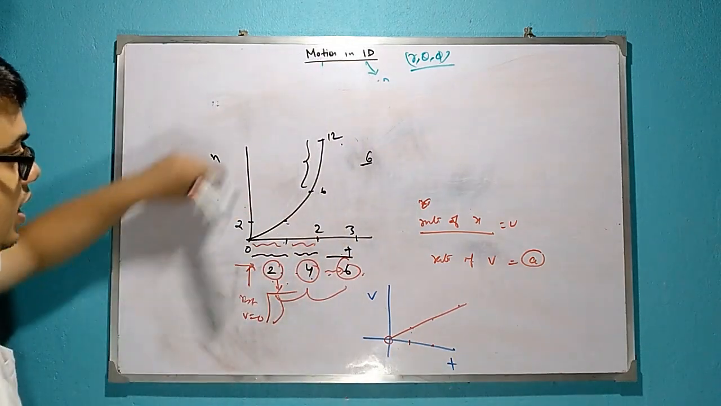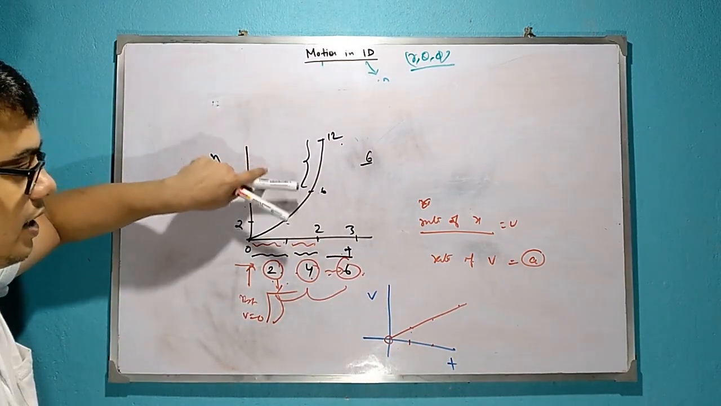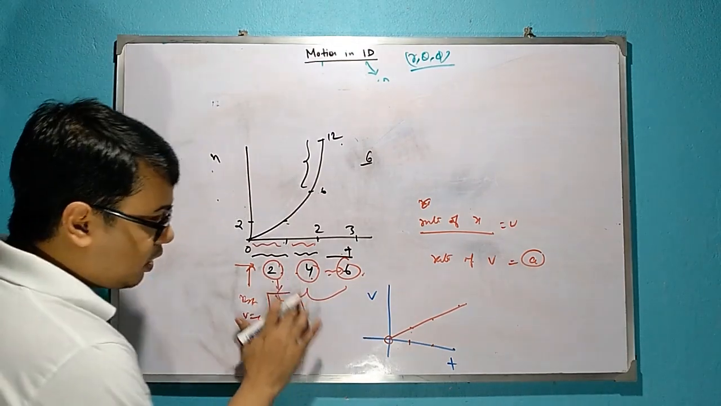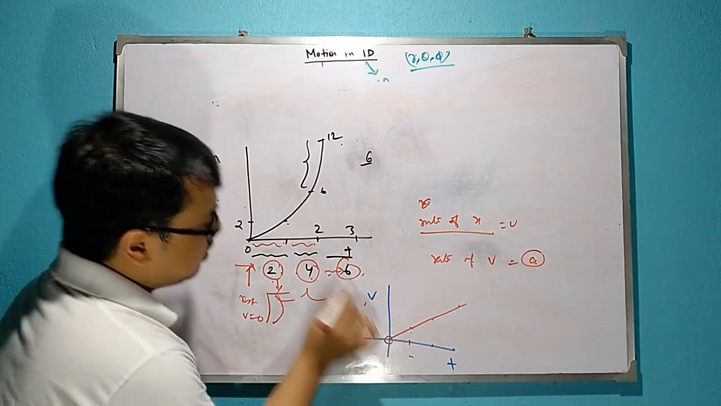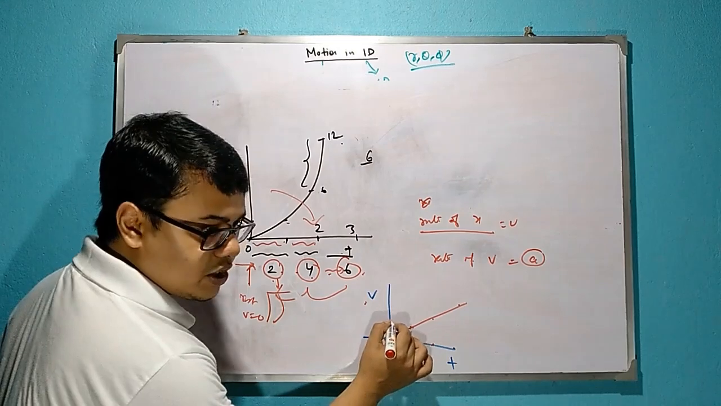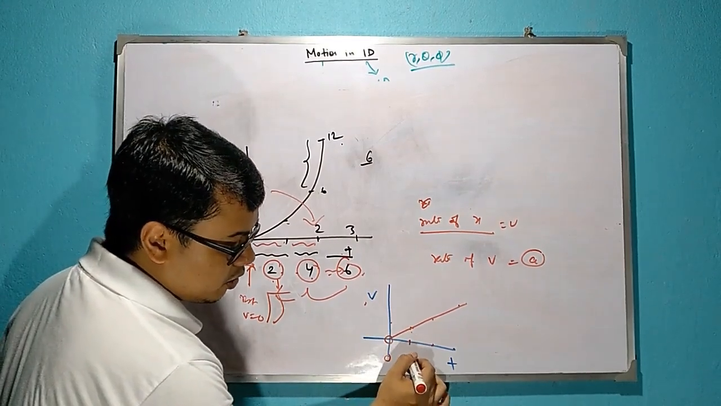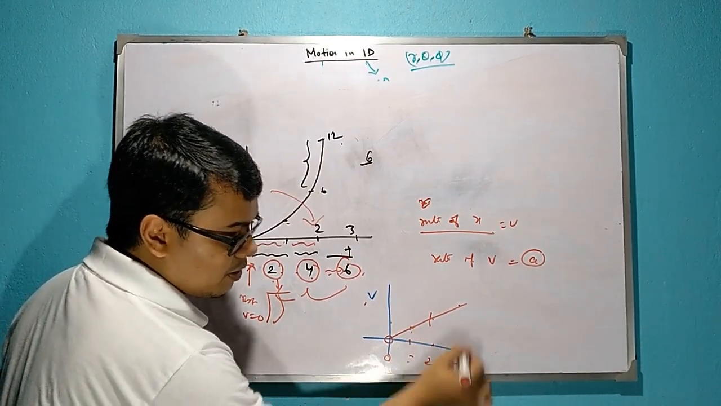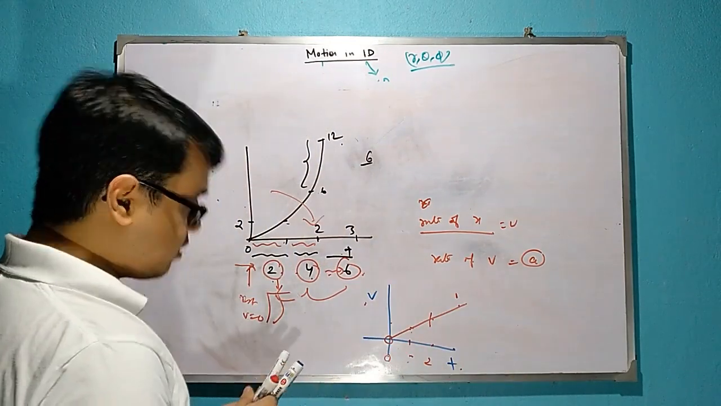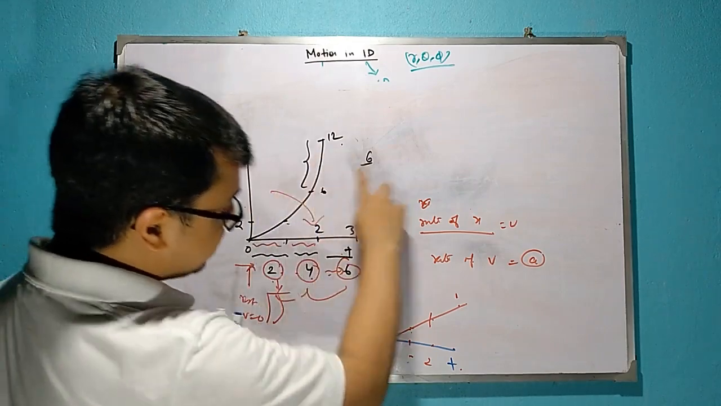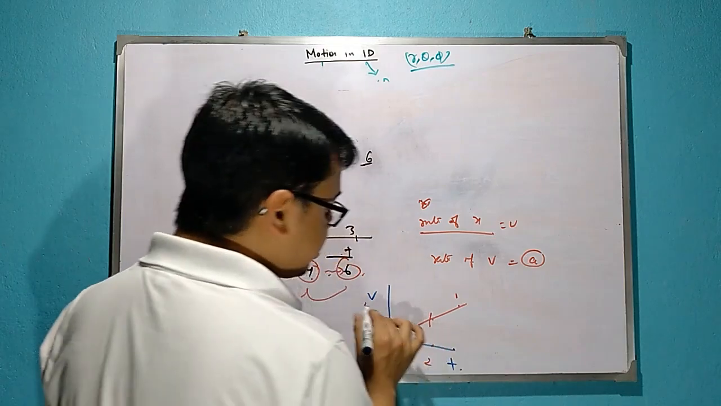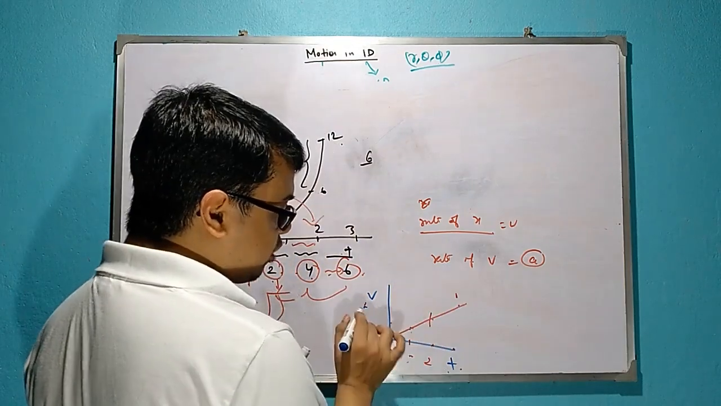That means if it is a non-uniform motion and there is constant acceleration, what is the vt graph? Sorry, the velocity changes like this. That means at 0 the velocity is 1, at 2 velocity is 4, at 3 velocity is 6. That means velocity is changing, but the change of velocity is at a constant rate. So this is the xt graph. For this xt graph, the vt graph will be like this. Now here the rate of change of v is equal to what?